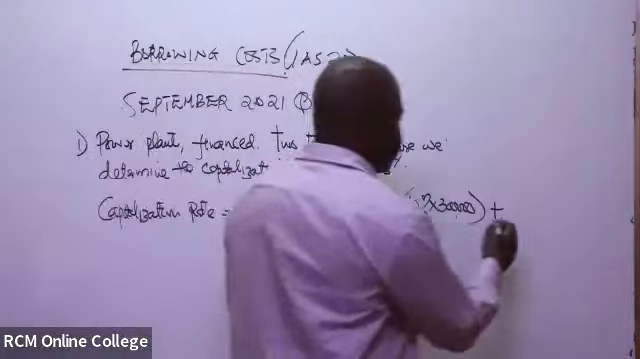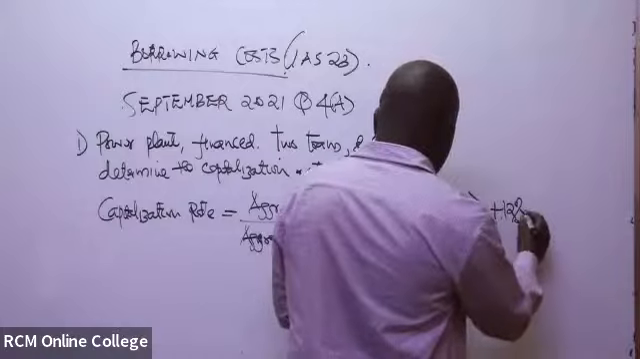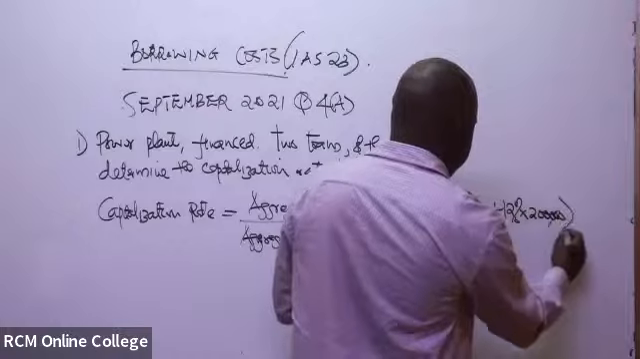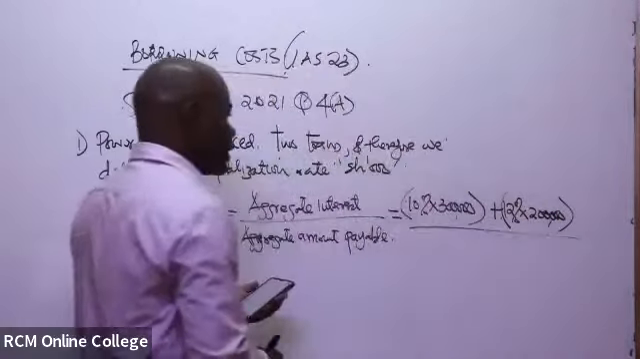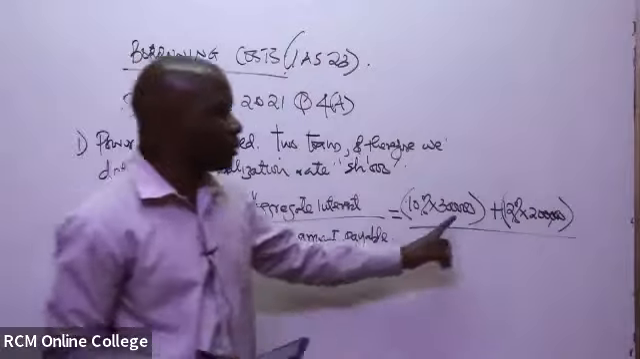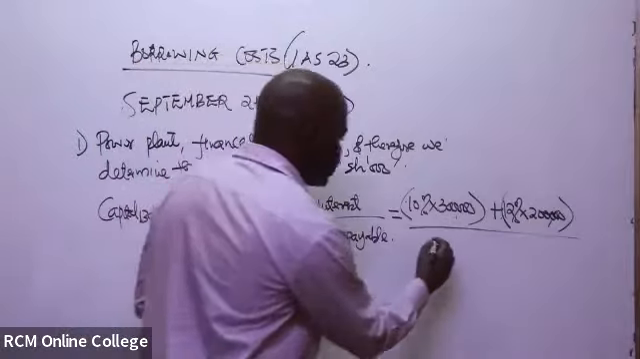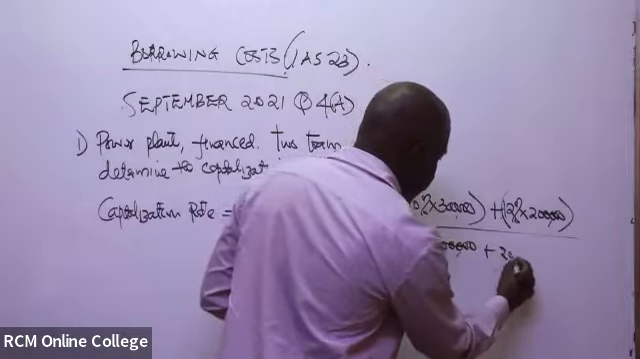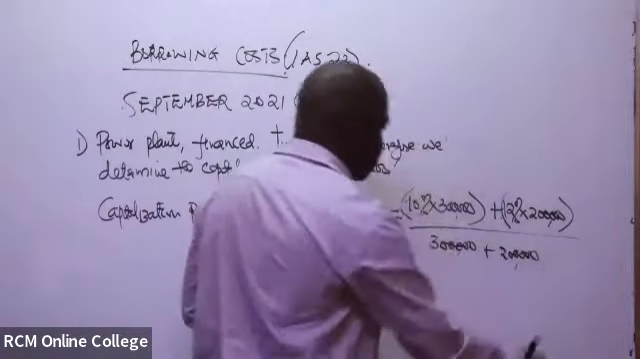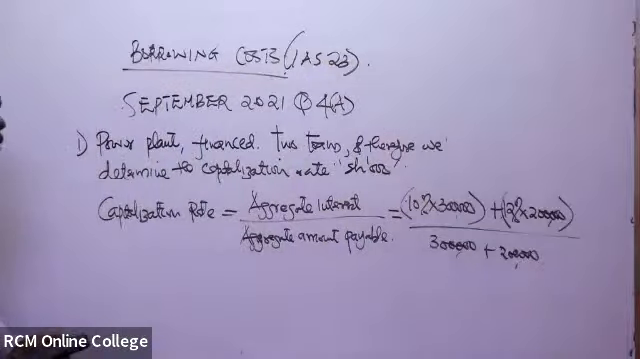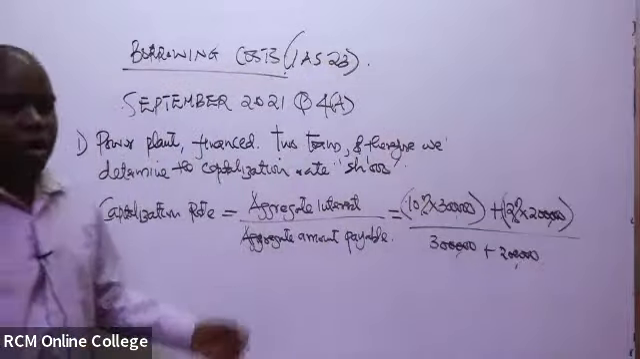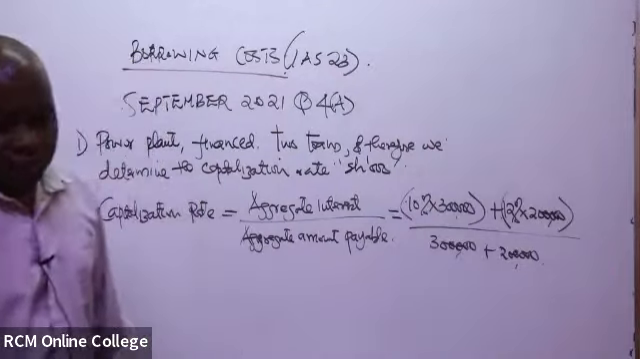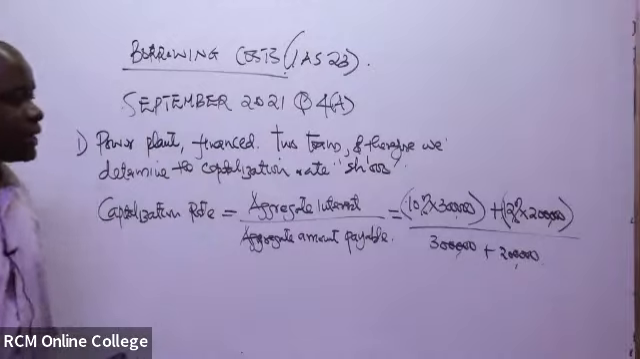So it will be 12% multiplied by 200 million, divided by the aggregate. The aggregate in this case, you simply take the total amount payable. So it will actually be 300 million plus 200 million. So you can do the computation, and of course, in this case, what is the rate you're getting?